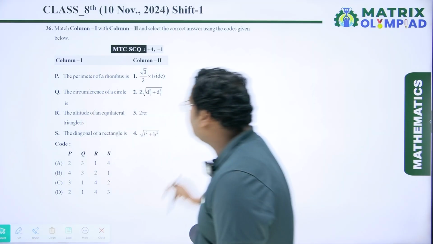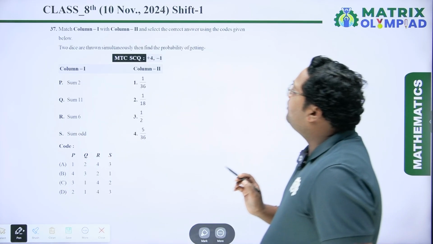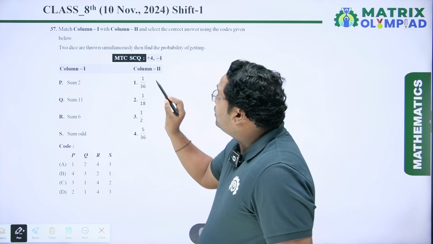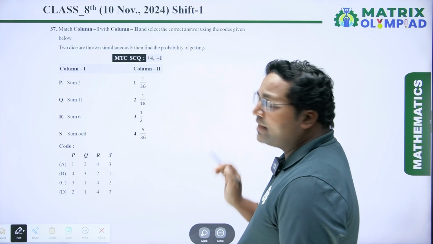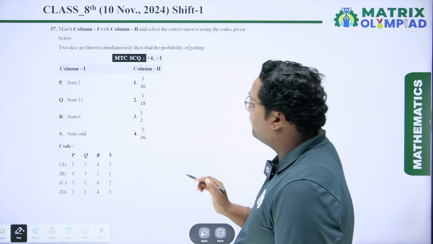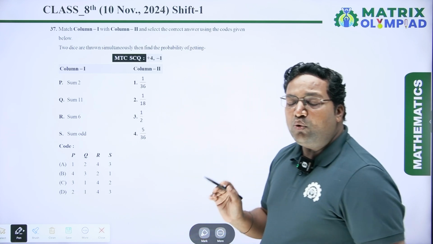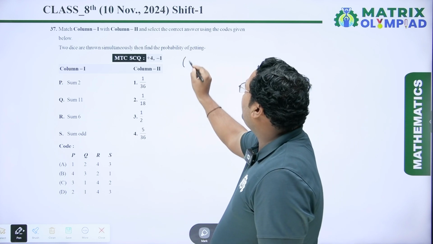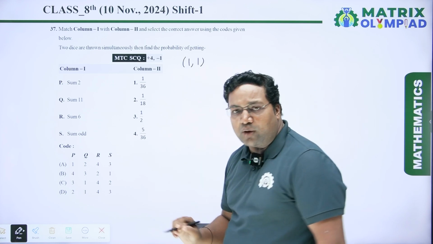Now coming to the next question. Match column 1 with column 2 and select the correct answer using the codes given below. First is 2 dice are thrown simultaneously, then find the probability of getting: first is sum is 2. So when we throw 2 dice, sum is 2 has only one possible outcome, that is 1, 1.